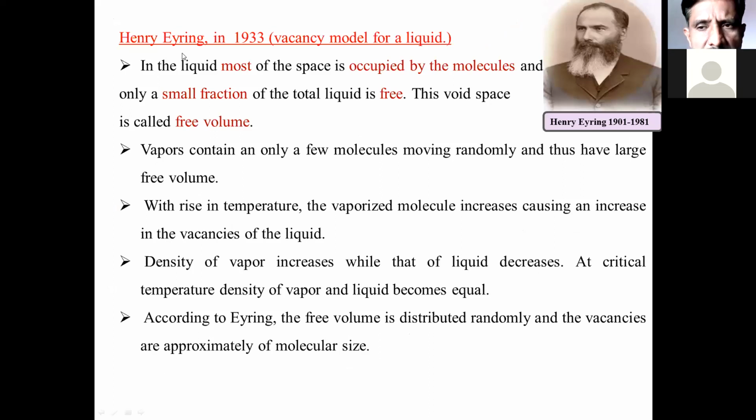The scientist Henry Eyring in 1933 developed a very important model. That model is called the vacancy model for the liquid. This vacancy model for a liquid is very important, as it tells us a lot of information regarding the liquid state. Just see what the scientist Henry Eyring has said here. In the liquid state, most of the space is occupied by the molecules, and only a small fraction of the total liquid volume is free, and this space is called free volume.